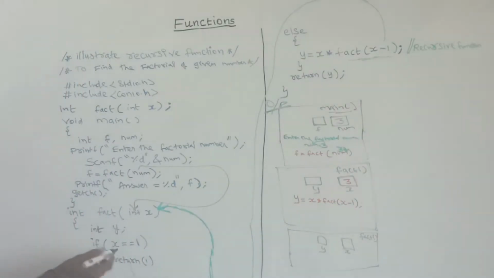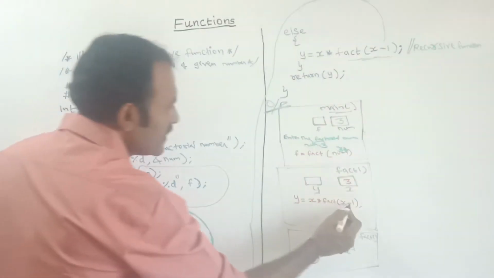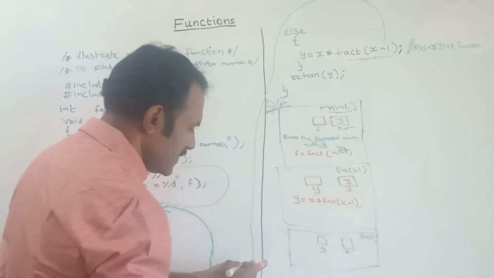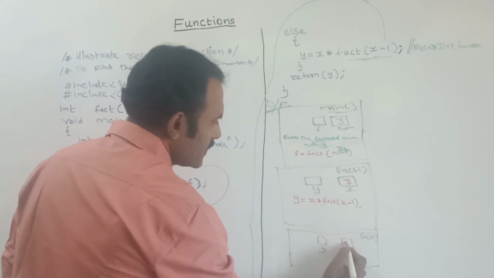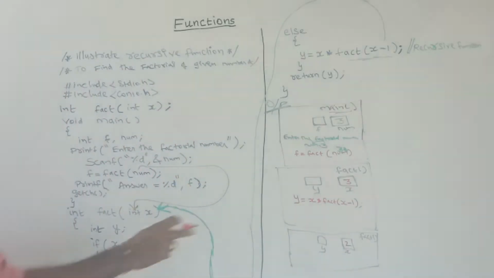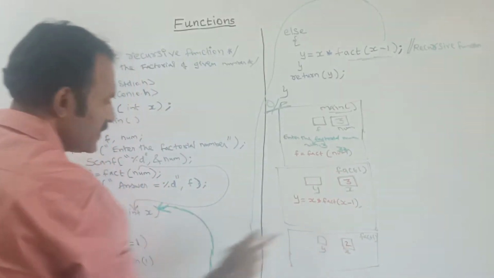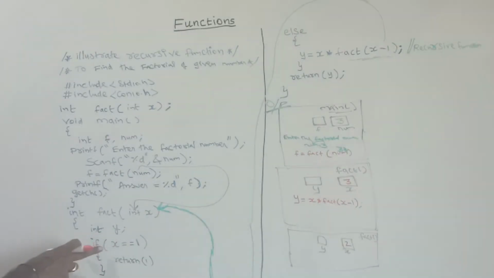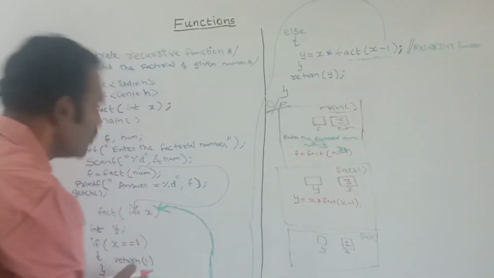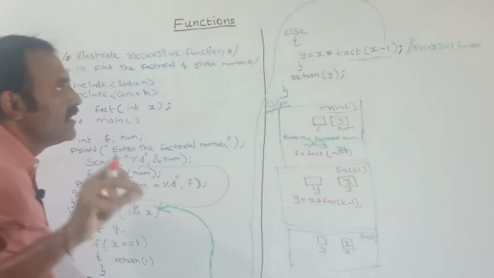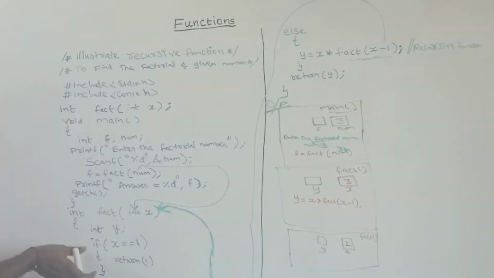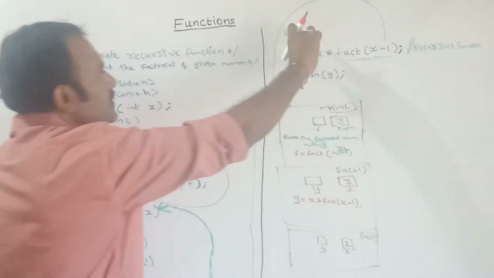Here it will see what is the value. X minus 1 means, what will be the value here? X minus 1, 3 minus 1, here I am passing the value 2. So here what is the value? Now the value is 2. Here it will check, x is not equal to 1 because the x value is 2. So in the else part, only this part will now execute. This if part won't execute because this condition is false. This condition will be executed.